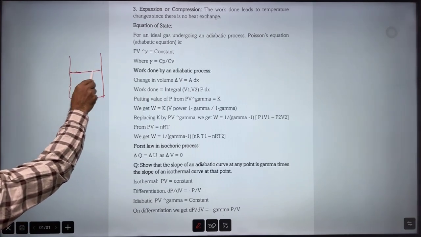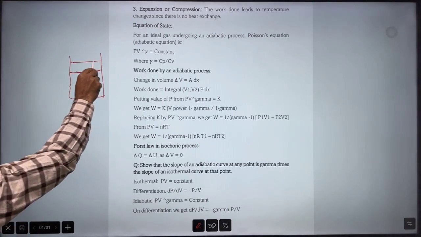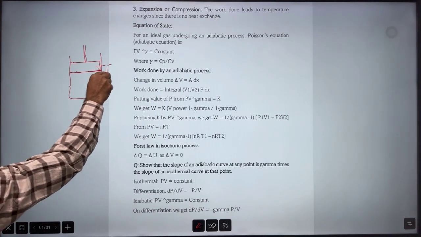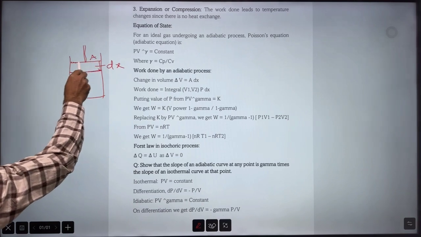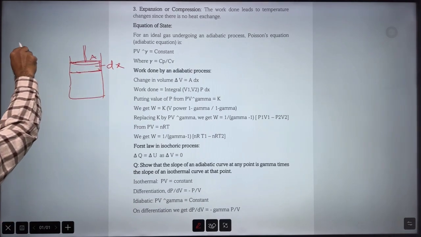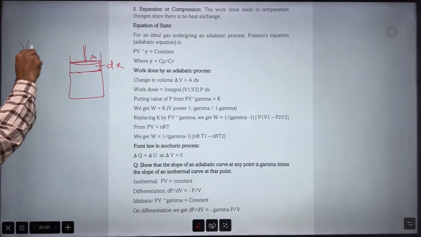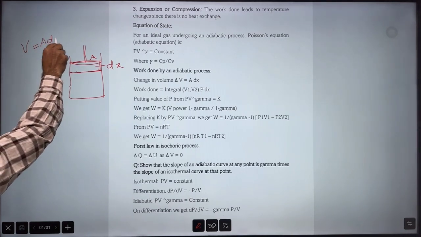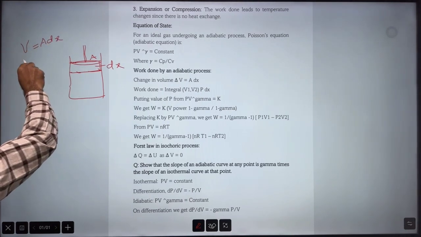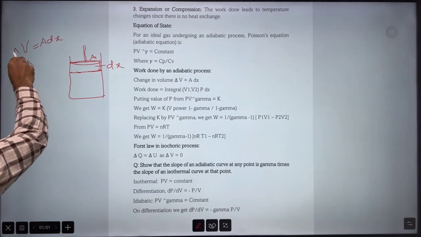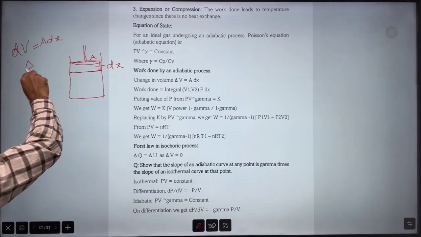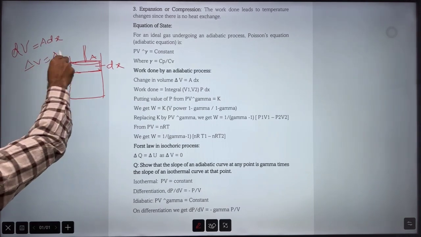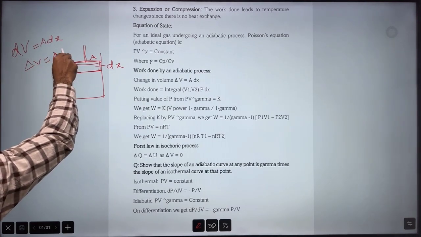This is suppose the initial position, this is the final position, and this is the piston, and the distance moved is dx, area of the piston is say A. So volume change will be the same thing, A dx, or you can write dV equal to A dx, or delta V equal to A times delta x.